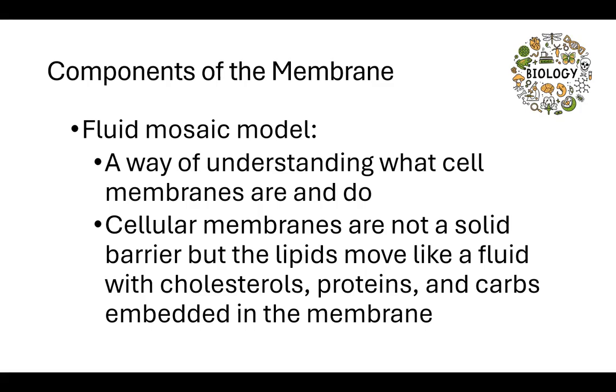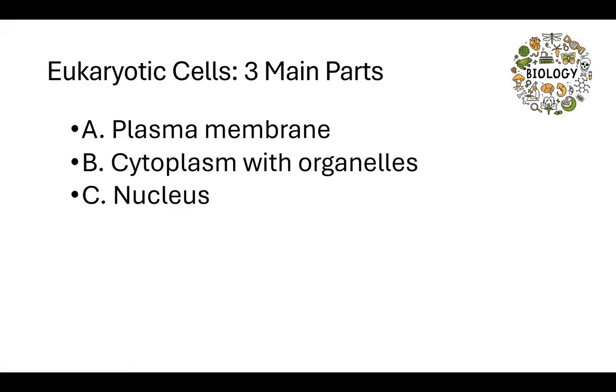It's like a work of art that is composed of phospholipids, proteins, cholesterol, carbohydrates. And these components give a fluid character to the membranes, meaning that things are able to move and shift throughout the membrane. Okay. So that is your fluid mosaic model.